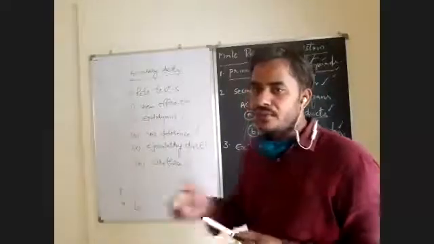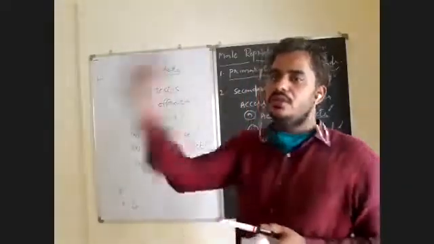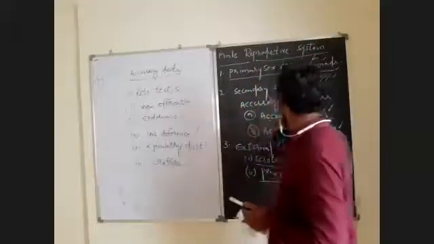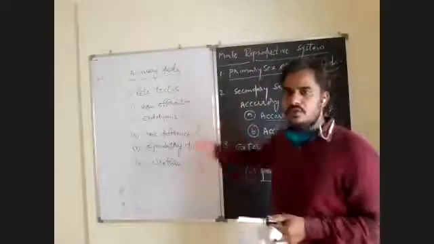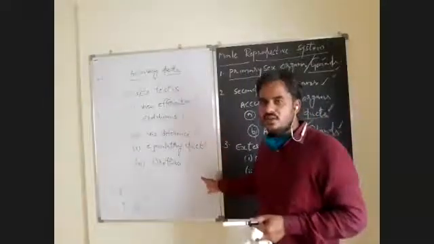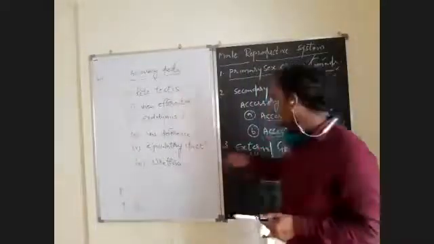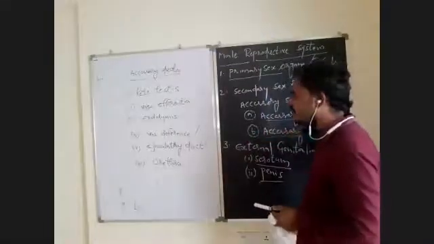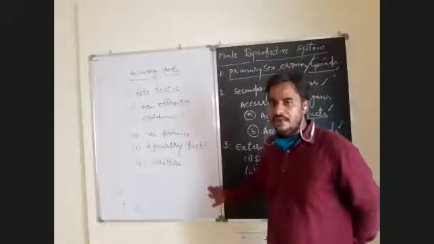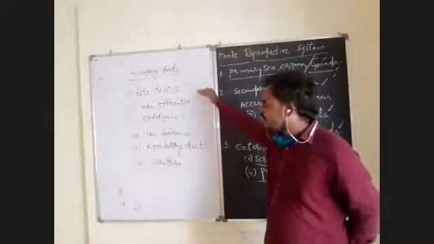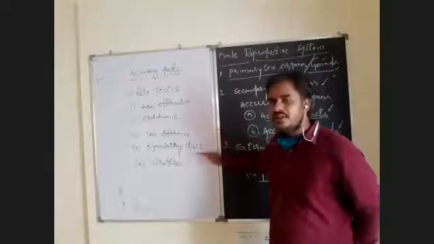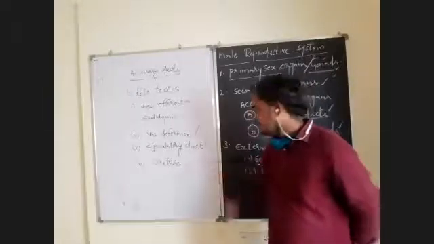So from the testis, how will the spermatozoa come out? That is the importance of these accessory ducts. For the spermatozoa to come out of the testis, a sequence of ducts is required. That sequence of ducts is the accessory ducts. What are the names of the ducts in the human male? First, rete testis, vasa efferentia, epididymis, vas deferens, ejaculatory duct, and urethra.